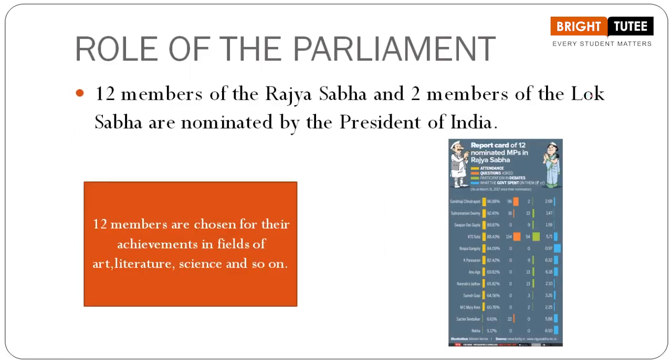Now when we are talking about the Rajya Sabha, we have 12 members of Rajya Sabha and 2 members of the Lok Sabha that are nominated by the President of India. Yes, students. You have to understand this point as well.